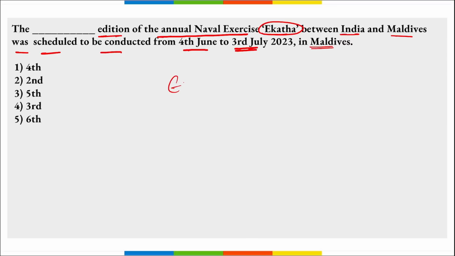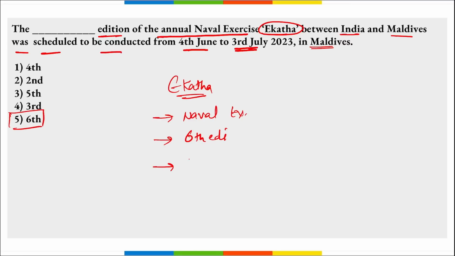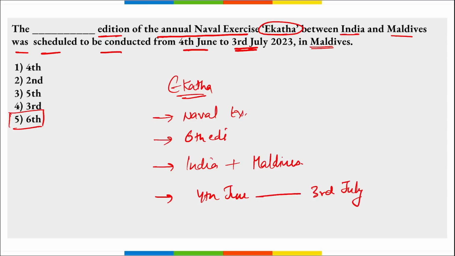First of all, remember what is the name of this exercise? Ekatha, right? This is a naval exercise. Then next thing, remember which edition it was: the 6th edition of this exercise. So the right option here becomes option 5. Then this exercise was conducted between India and Maldives. Next thing, this was from 4th of June till 3rd of July. Correct? And a question can be asked that it was between which force? It was between the navies of these two countries. Correct? Ekatha exercise, and this was the 6th edition. That is the question being asked here.